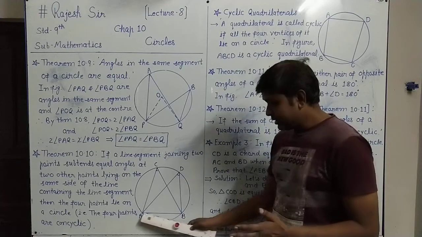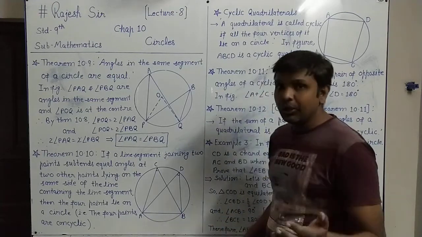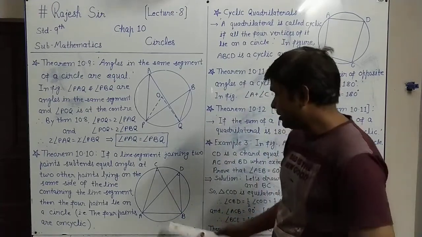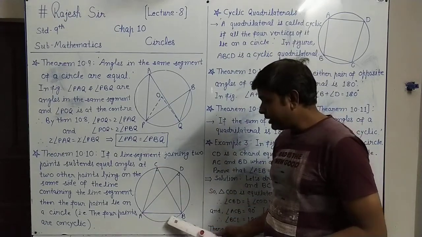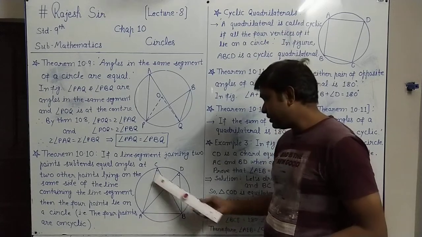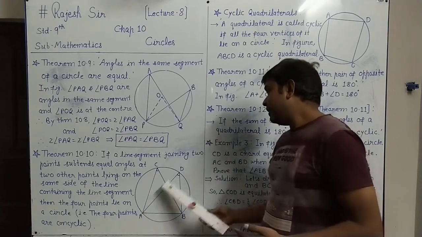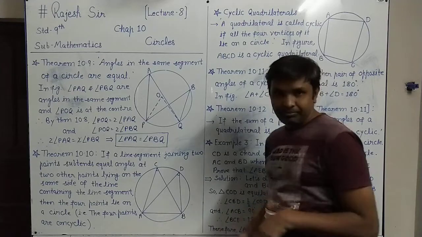This line segment AB subtends equal angles at 2 distinct points, like points C and D, where AB makes equal angles, angle ACB and angle ADB, both the angles are equal.